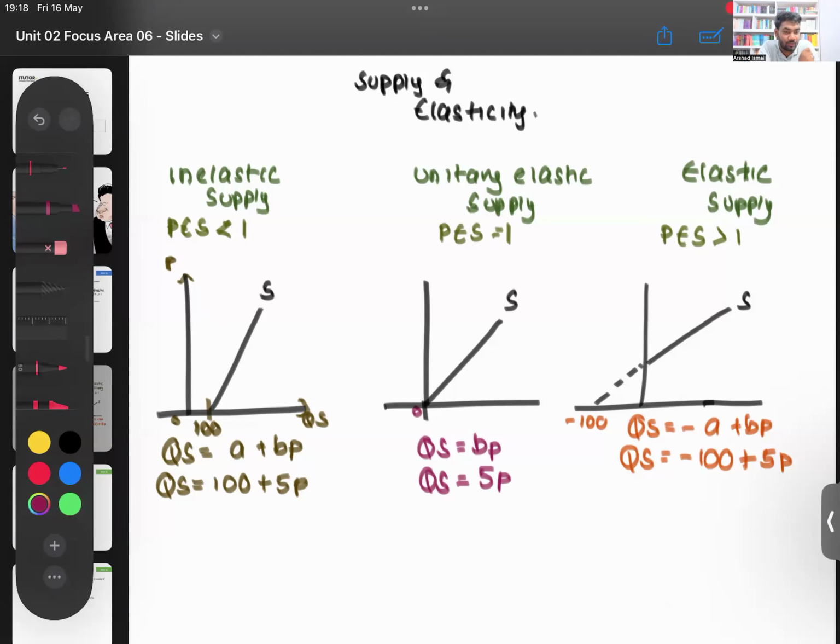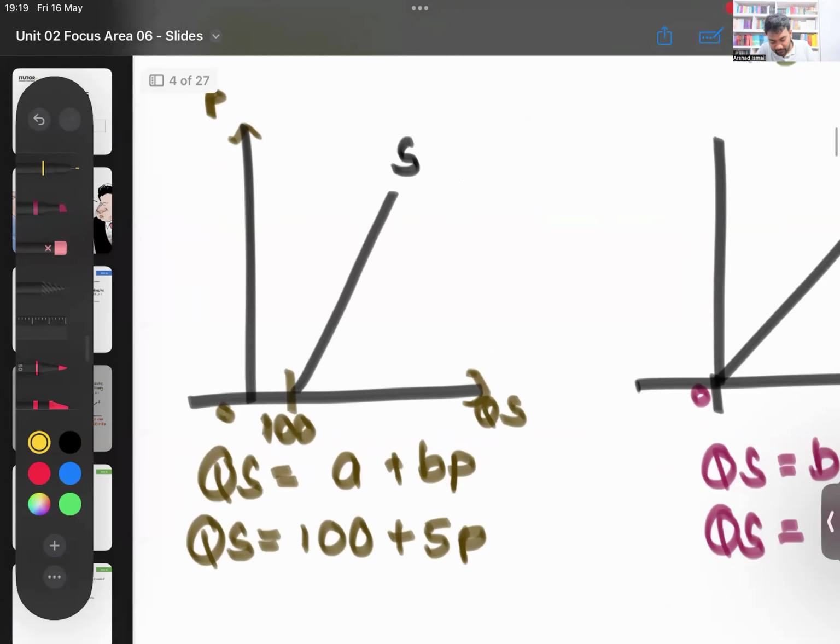And then there is one more thing that you need to know. I'm not going into the numbers and all of it, but I'll just tell you the story. In an inelastic supply curve, I'll just mark 3 points, point A, point B, point C. At point A, your PES will equal 0. You can put some numbers and calculate if you want. At point B, it will be more than 0, but less than 1.